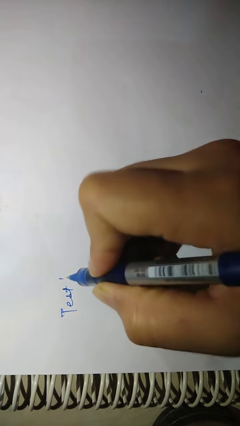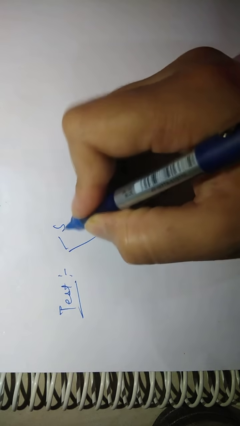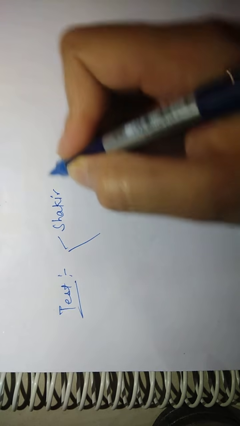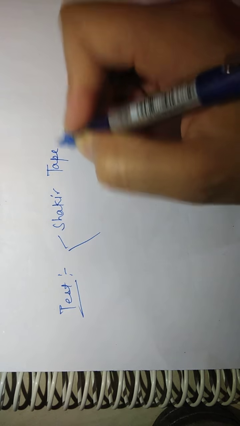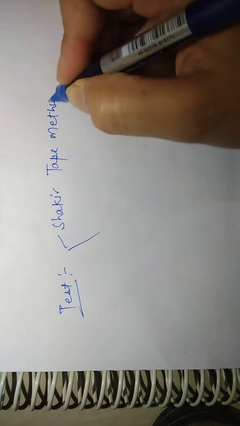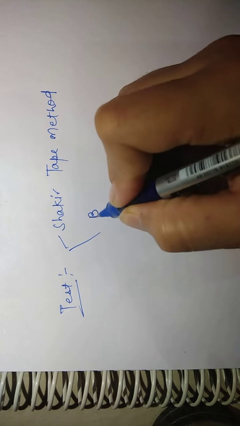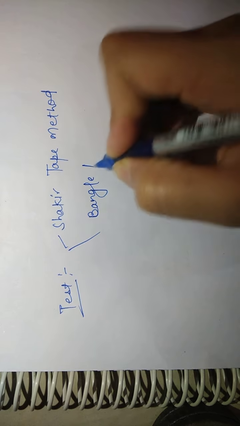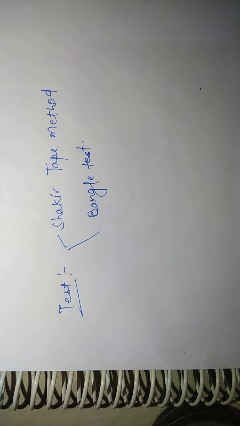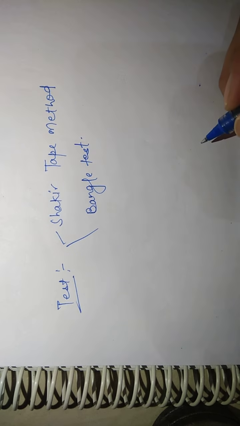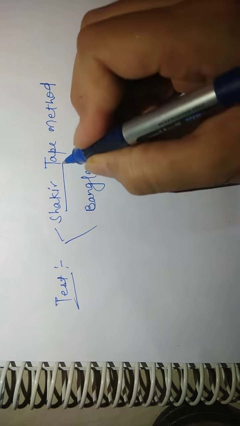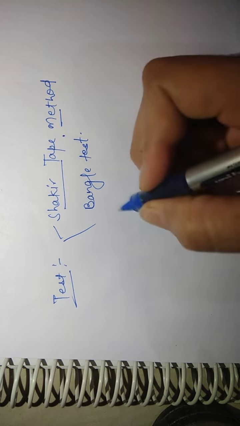There are two tests that are done to assess the mid-upper arm circumference. One is the Shakir tape method. Second is the Bangle test.